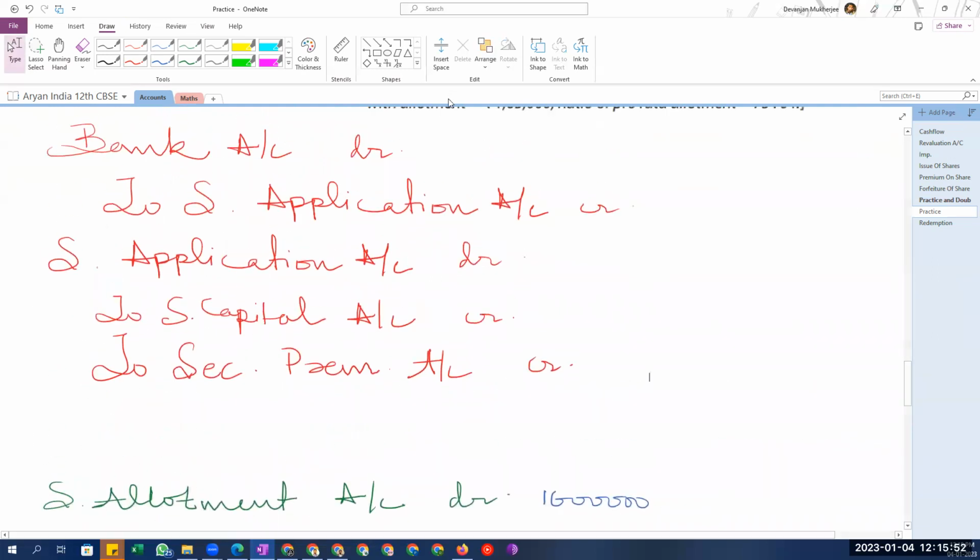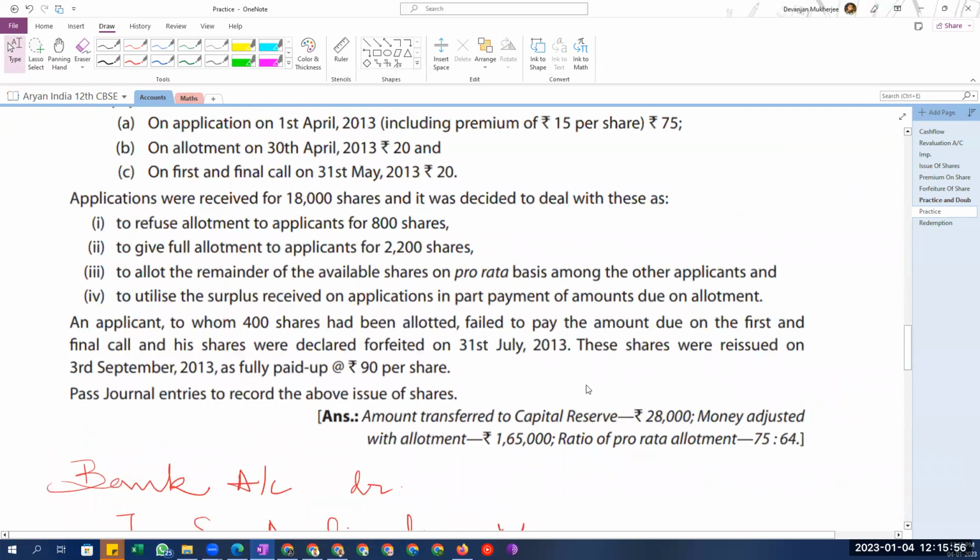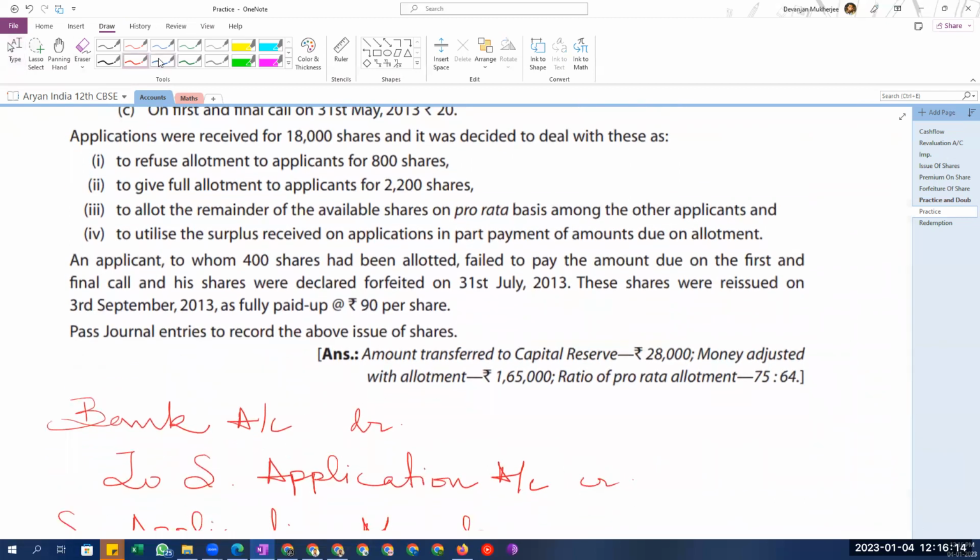So then here we will have. First tell me this entry, the first entry, bank to share application. So bank account debit 18,000 into 75, which is 13 lakhs 50,000. To share application account 18,000 into 75, 13 lakh 50,000. So here we will have 13 lakh 50,000.